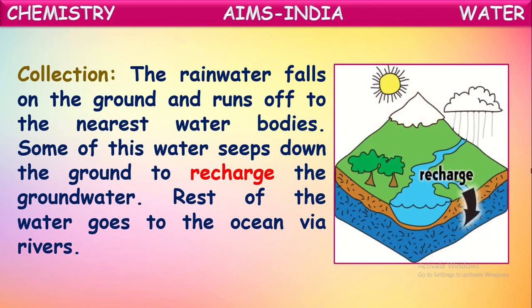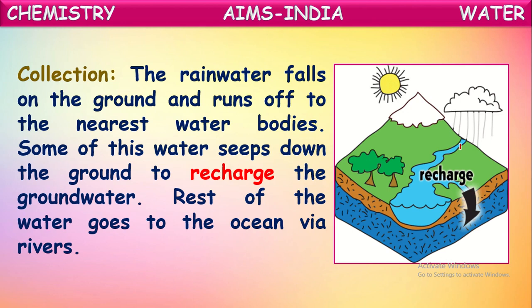The rainwater falls on the ground and runs off into the nearest water bodies like lakes or streams or rivers. Some of this water seeps into the ground to recharge the groundwater. So what happens when it rains? The water slowly passes into the streams. Those streams reach the lakes or rivers, and finally it reaches the oceans. In this way, the rainwater slowly reaches the water bodies on the earth's surface.